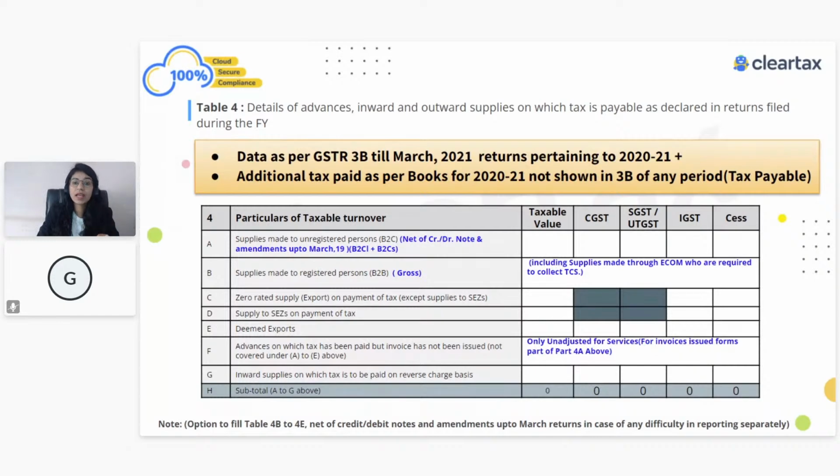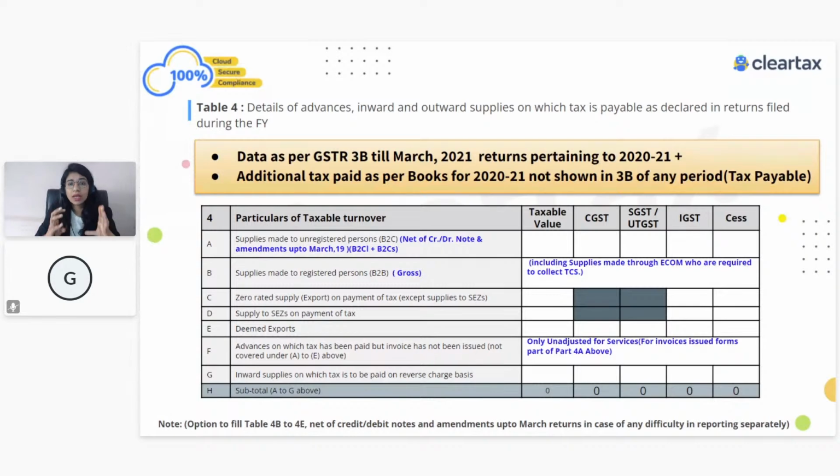But we also understand that if you have shown something in GSTR-1, it doesn't mean that the entire liability has been paid in your GSTR-3B also. There are chances that there are differences between your 1 and 3B. Right? So now the answer to all of your queries: if there is no difference between 1, 3B and the books of account, there is no problem at all. You can easily prepare and file your GSTR-9. And how are you going to show the liability? All your liability which is related to the current financial year has to be shown in table number 4 and 5 of your GSTR-9 with the breakdown. Breakdowns you can always get from your books of account, right?